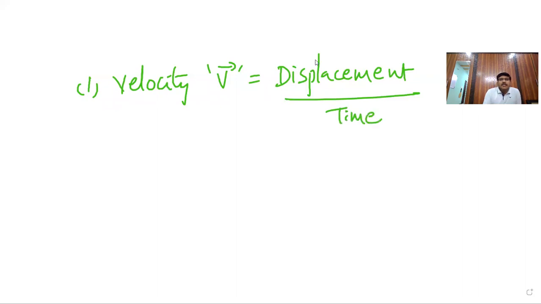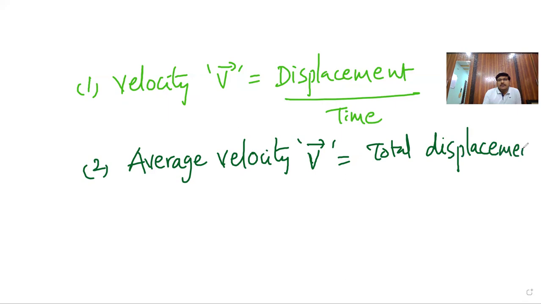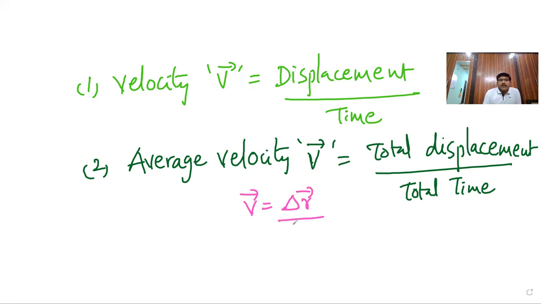The second is average velocity, V bar, which is total displacement by total time. Clear? Mathematically, V bar is given as delta R bar by delta T. This is average velocity.